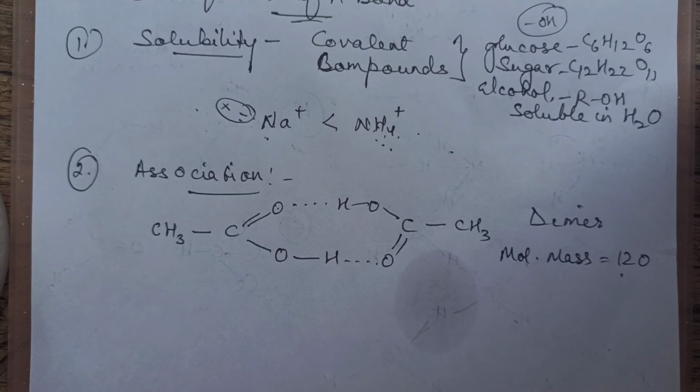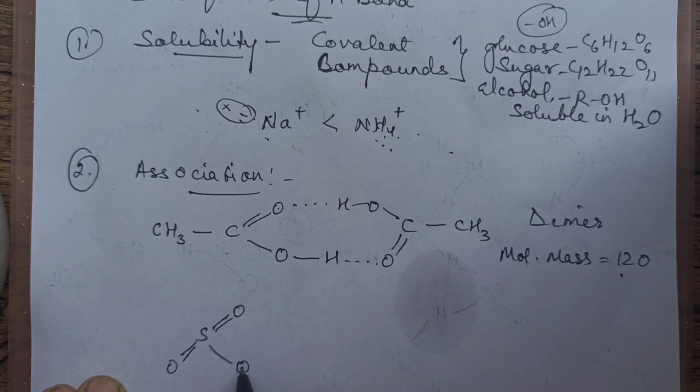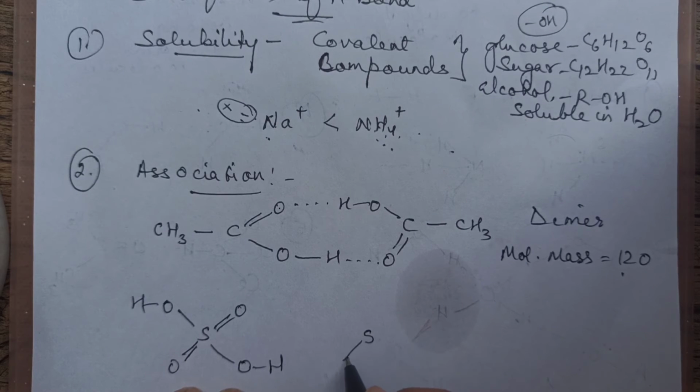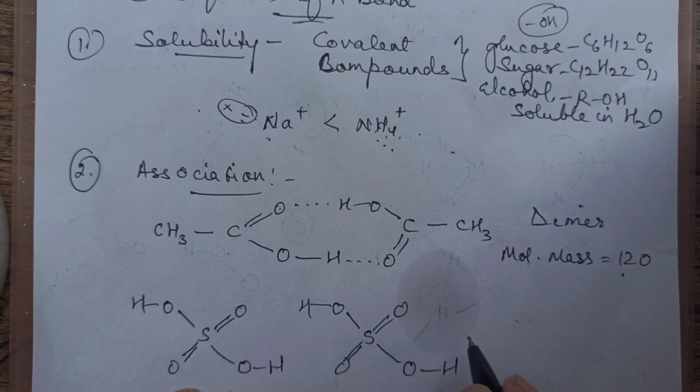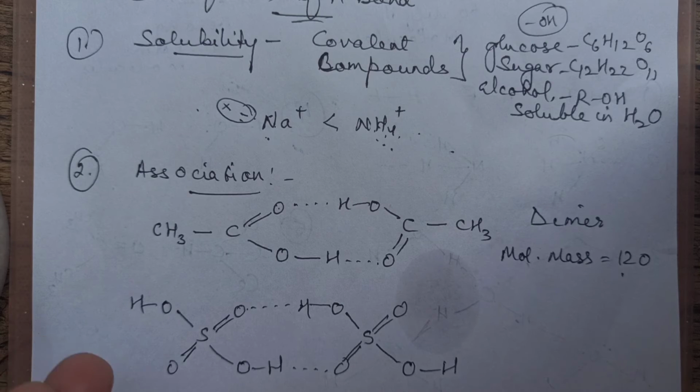Now one more thing, you will be talking about salt analysis in the lab. We normally use sulfuric acid for testing the anions. Why do we not use HCl? Why do we not use nitric acid? For that, the answer again is H bond. There are a lot of applications. I told you in the beginning only, this is a very, very important part, children. See, this is one sulfuric acid, and this is another sulfuric acid. Between sulfuric acid molecules, H and O, there is H bond here. So due to this, what happens?